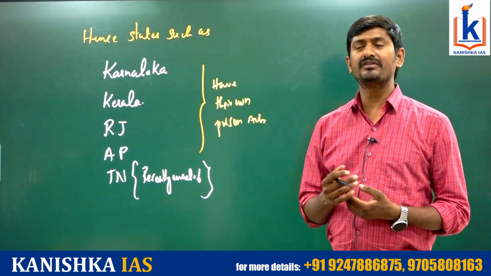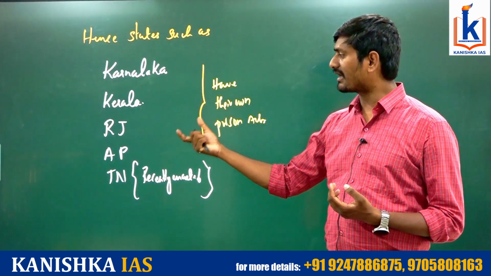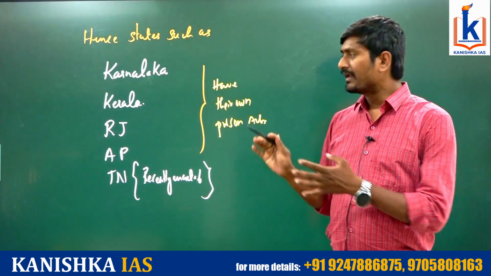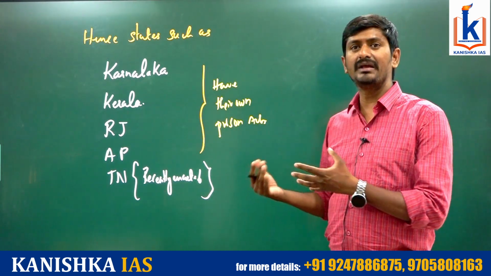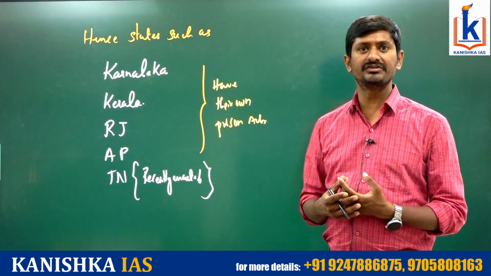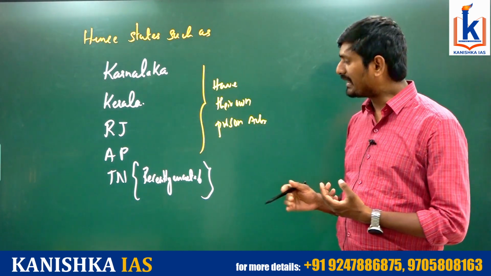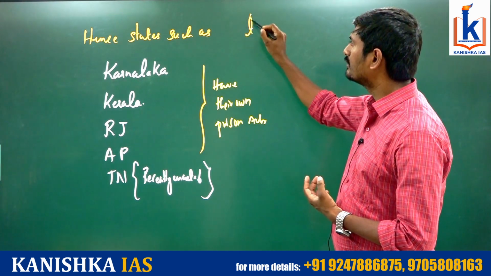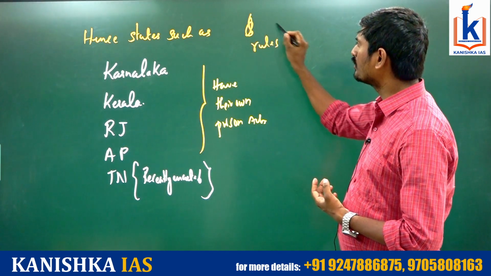Moreover, certain states have their own laws. For example, Karnataka, Kerala, Rajasthan, Andhra Pradesh, Tamil Nadu have their own legislations. Their prisons will be governed under their own legislations enacted by the legislature. But the rest of the states have made their own rules.